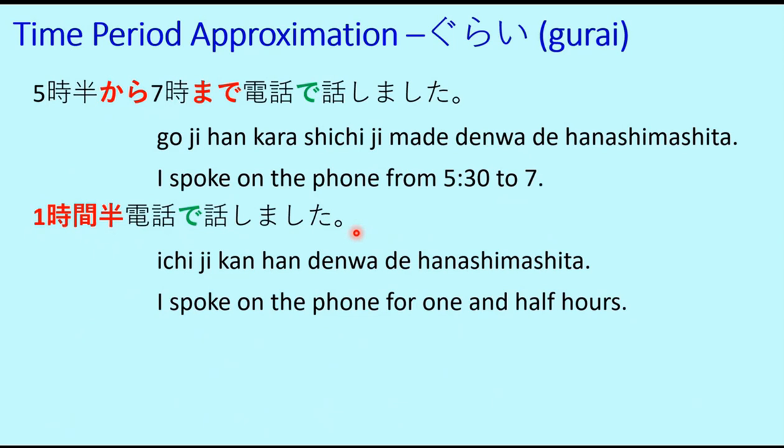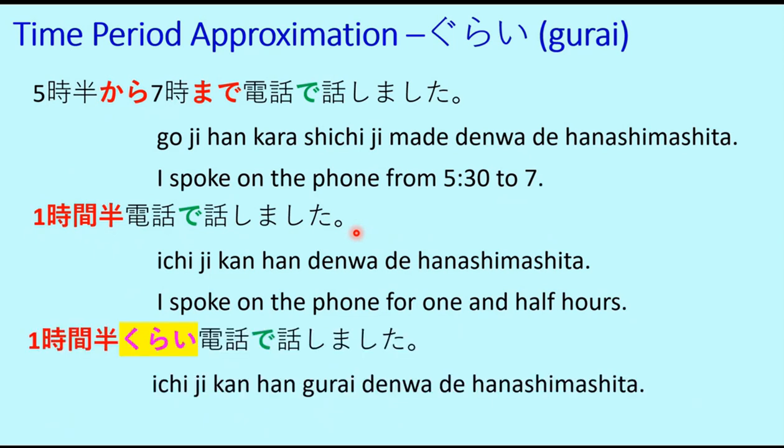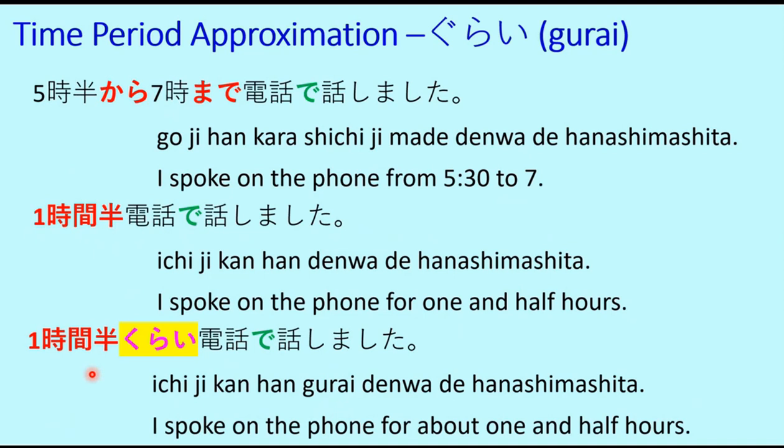So now, how do we use gurai? 1時間半ぐらい電話で話しました. Now, if you didn't know the specific time, then you can also say 1時間半ぐらい電話で話しました. That means I spoke on the phone for about 1.5 hours. So you don't know the specific duration. It may be a little more than, or it may be a little less than 1.5 hours. So in that case, you use gurai.